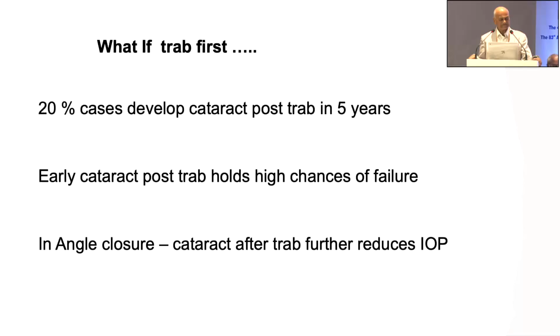If the trap is first, 20% of cases develop cataract post-operatively after 5 years. If you do the trap first, early cataract post-trap has high chances of failure. It means there may be a failure. And angle closure cataract after the trap further reduces the IOP. So that is what happens.